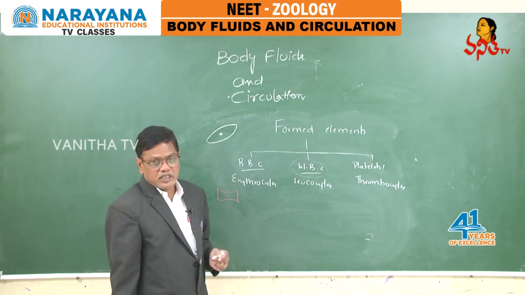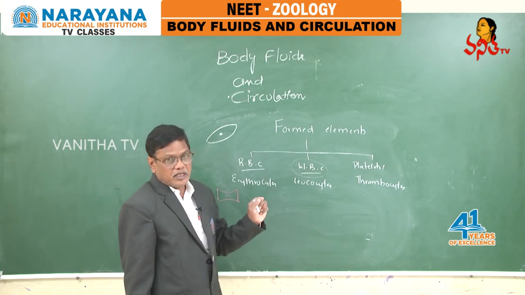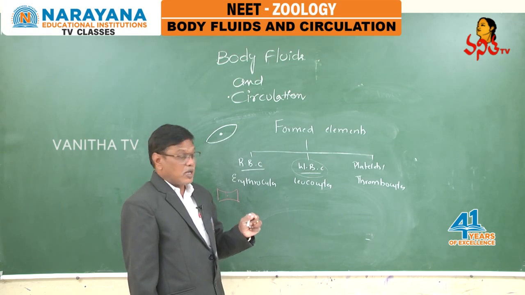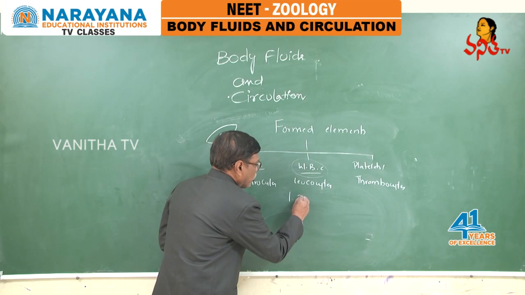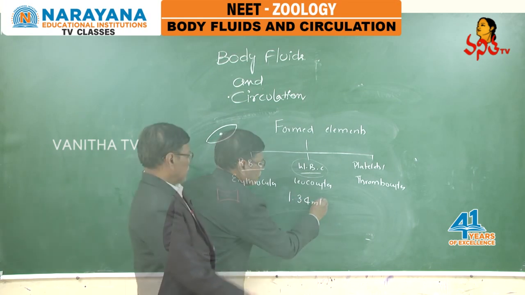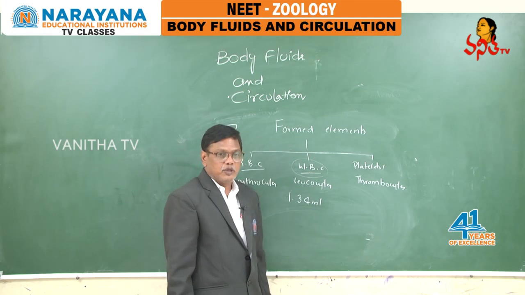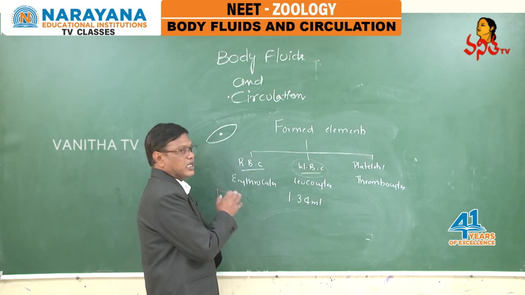In a healthy person, in 100 ml of blood, 12 to 16 grams of hemoglobin is present. 1 gram of hemoglobin is capable of carrying 1.34 ml of oxygen. This hemoglobin is a tetramer with 2 alpha chains, 2 beta chains. It is a respiratory pigment.